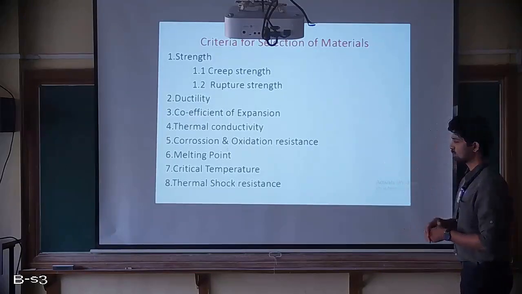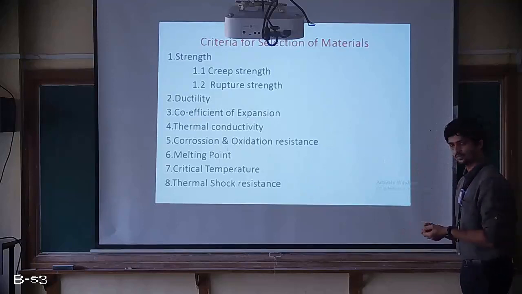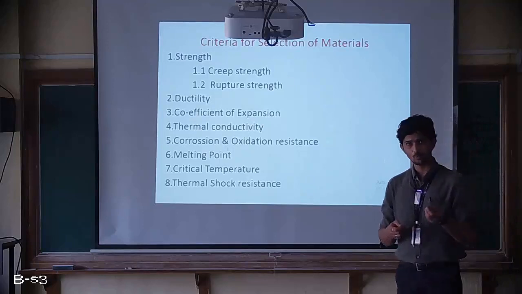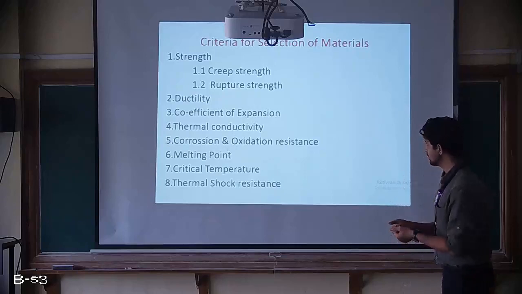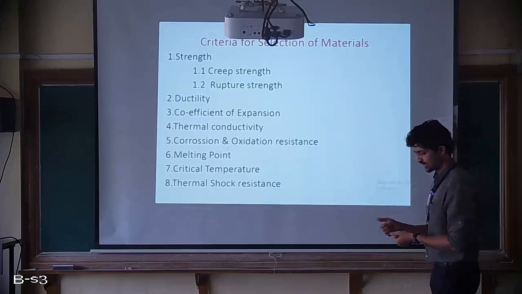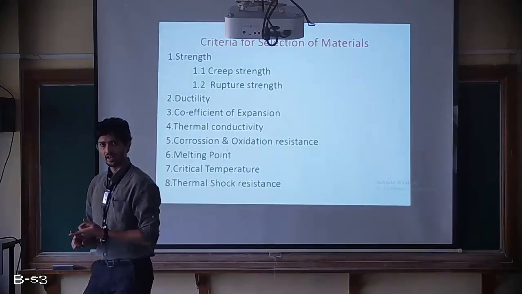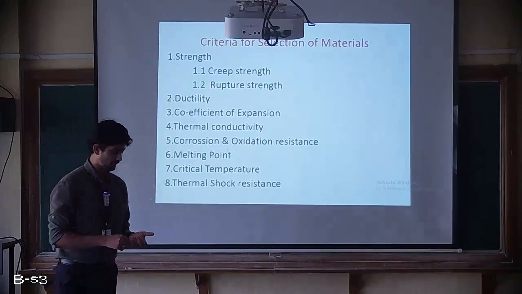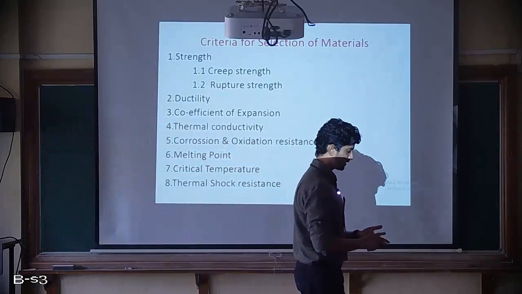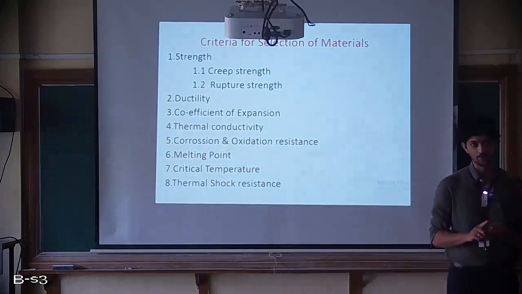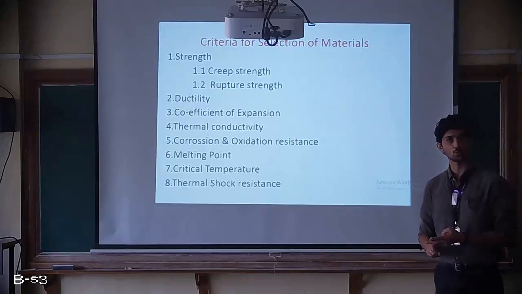And similarly, corrosion is when the material is exposed to water, the humidity present in the ambient, and because of the reaction between that water and the material, it will start rusting. So both corrosion, when they come in contact with water, and oxidation, when they come in contact with oxygen, produce oxides. These lead to a reduction in the life of that particular material. So we should have good resistance to corrosion and oxidation.